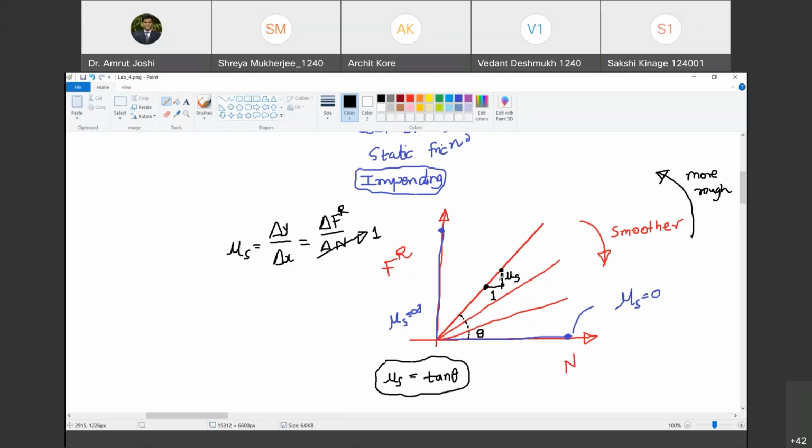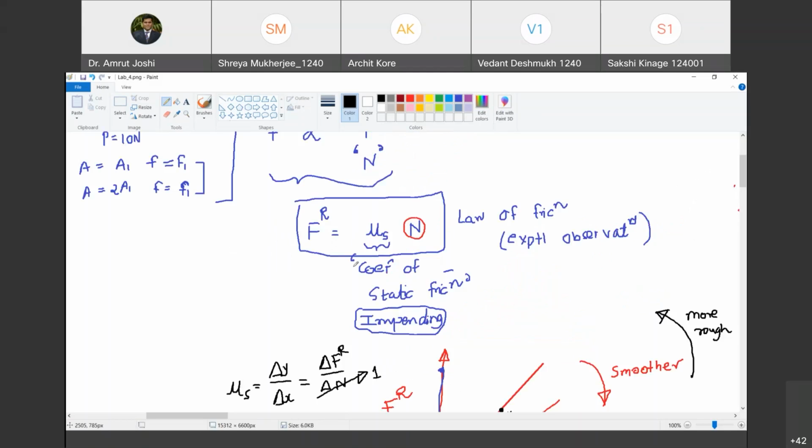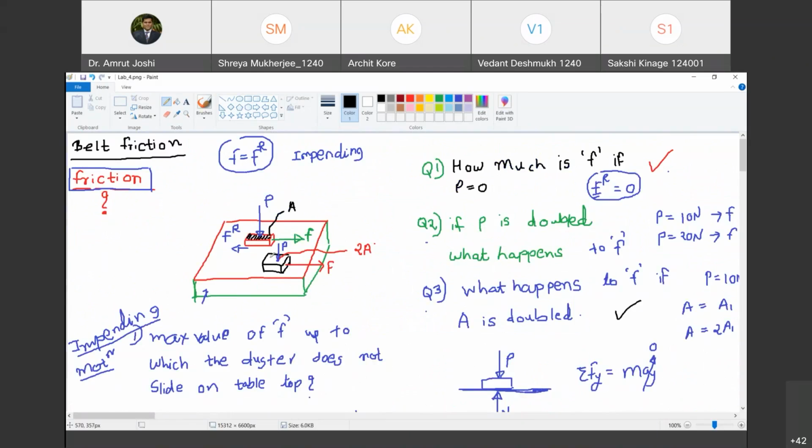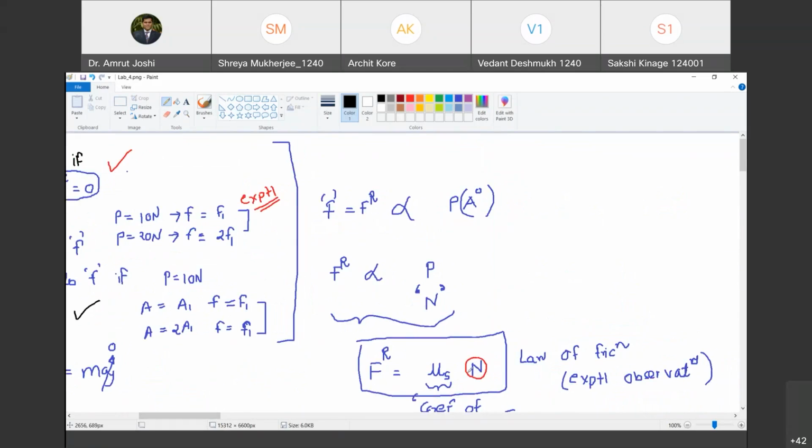So till now, what have we learned? We have learned the law of friction. What is the law of friction? It relates the maximum frictional force which can be applied between the surfaces. Are you with me? Yes, sir. Maximum frictional force that can be generated between the two surfaces and its relationship with n. Are you with me? Yes, sir.